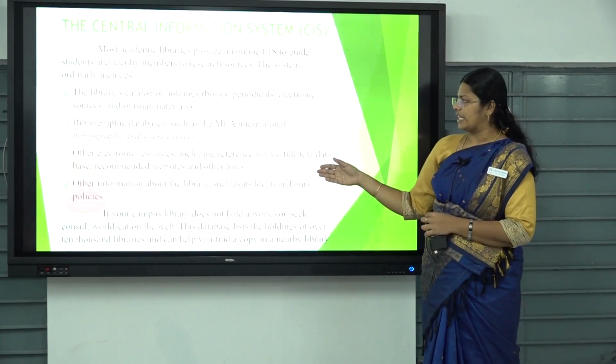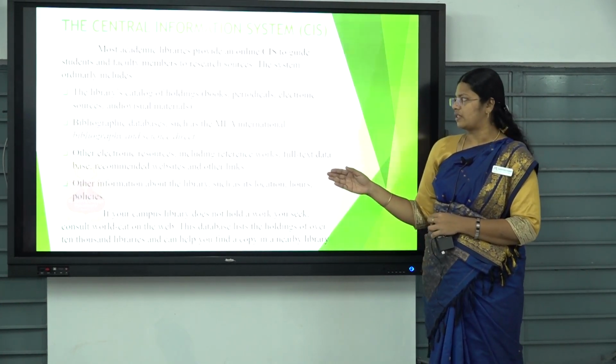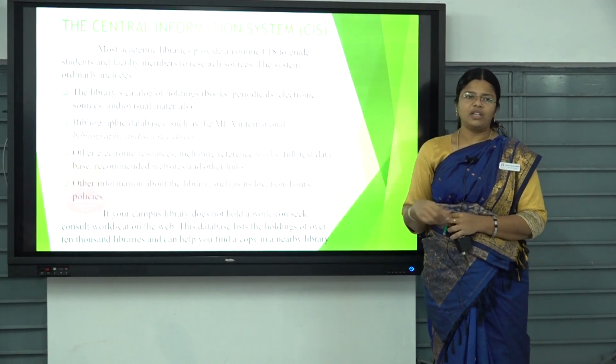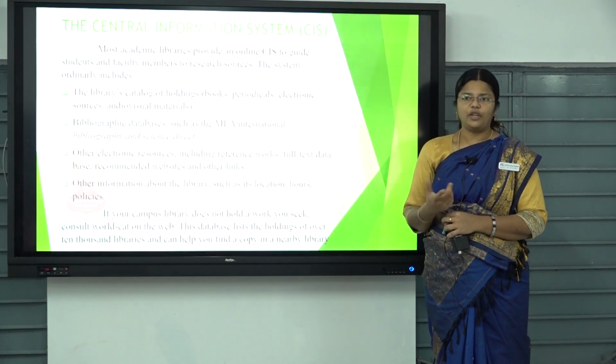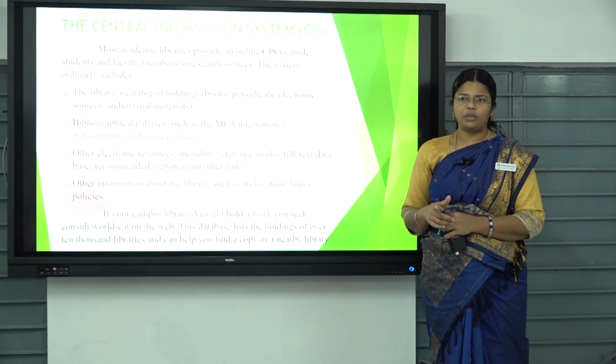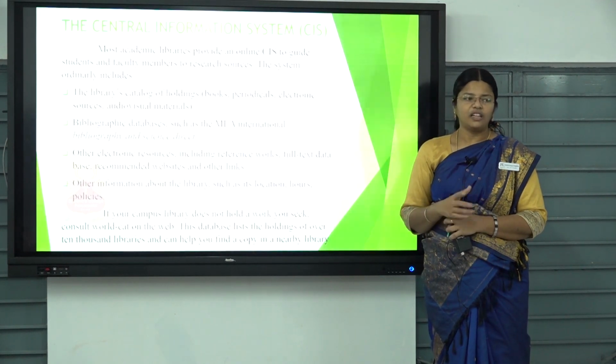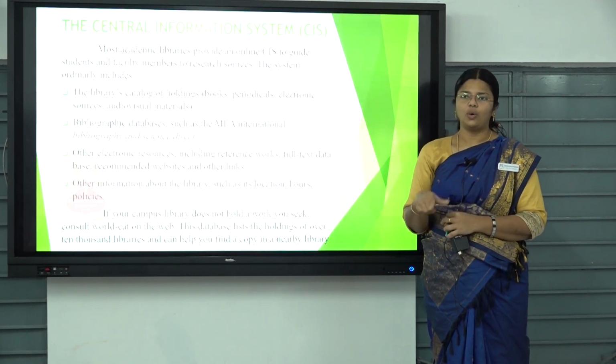So how does this central information system work? This can be worked out by the Wi-Fi system. For example, our university, Manonmaniam Sundaranar University, is equipped with free Wi-Fi inside the whole campus.